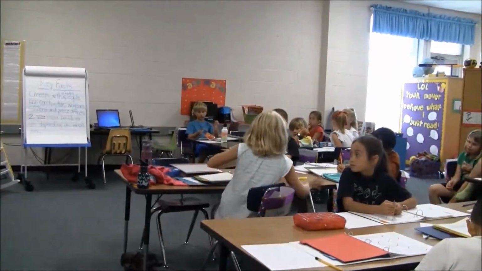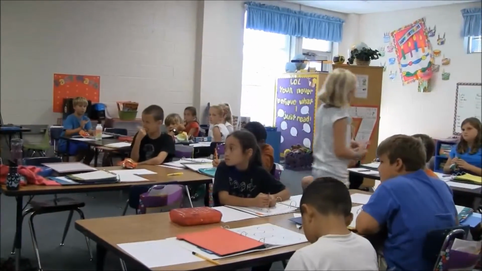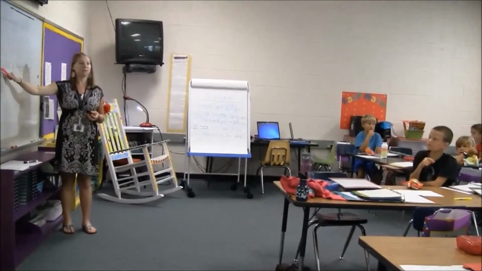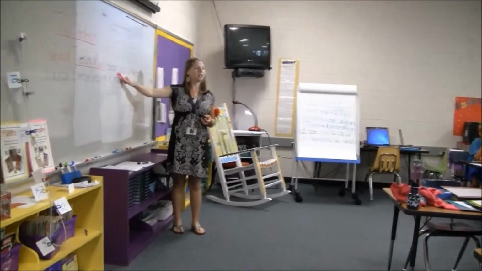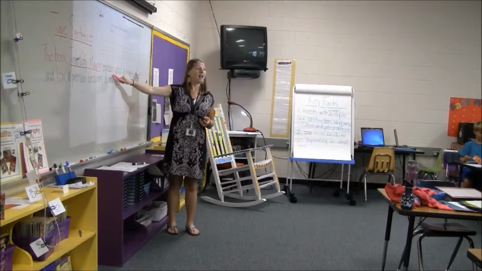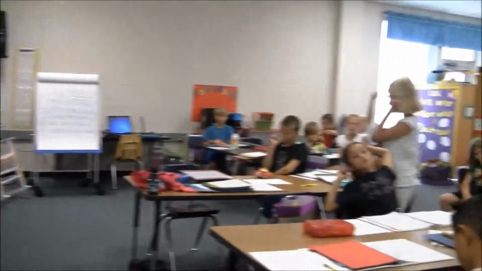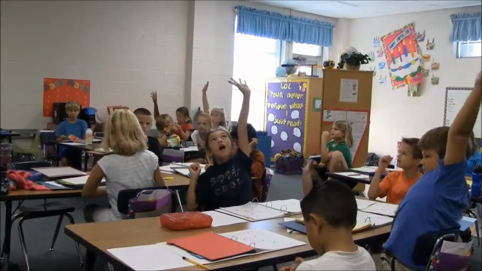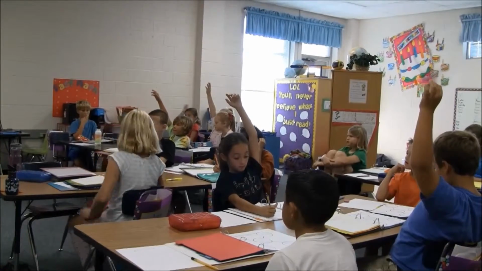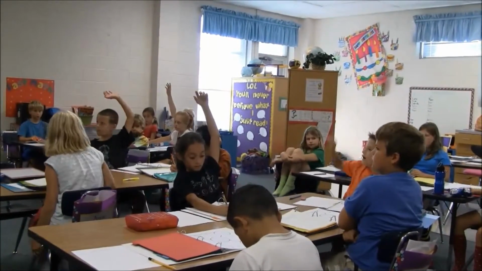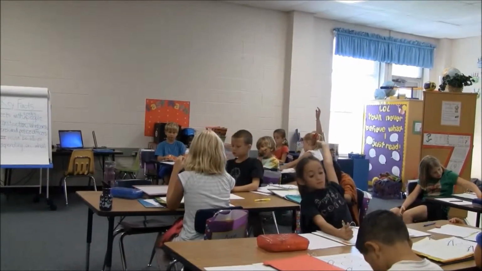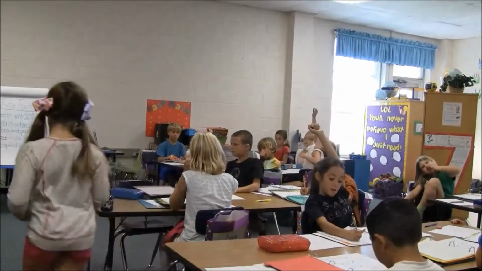So we have our subject, it's our who or what. And then the rest of the sentence, which includes, what's this word called, Kyle? What do we call it, what type of word is it? Oh, something that you tell about. That's the definition, but I'm looking at what type of word it is, Jackson? Oh, it is a verb. A verb, yeah. So our predicate includes the verb and the rest of our sentence, okay?